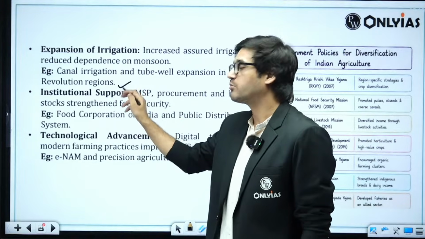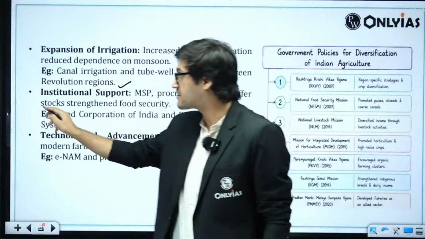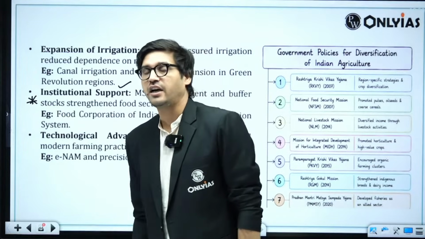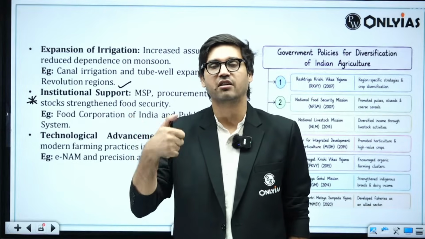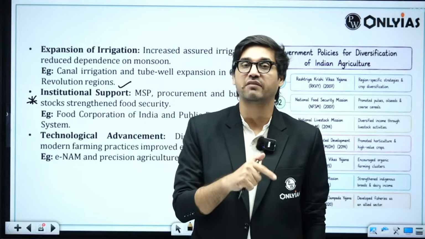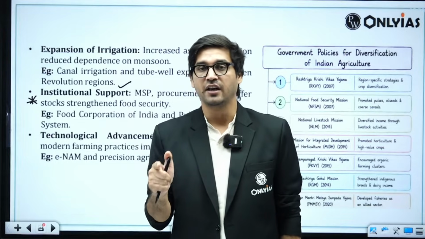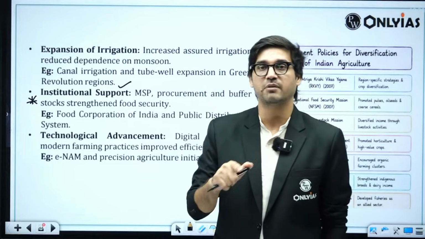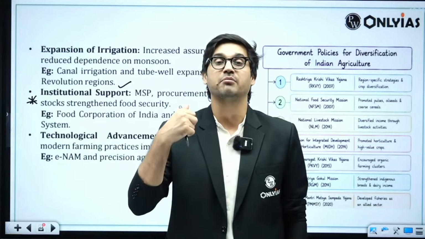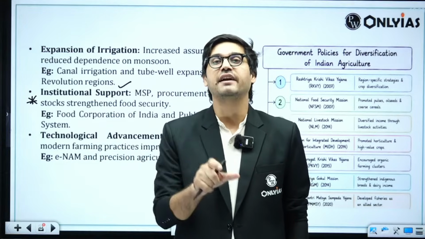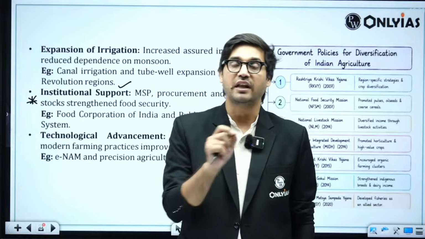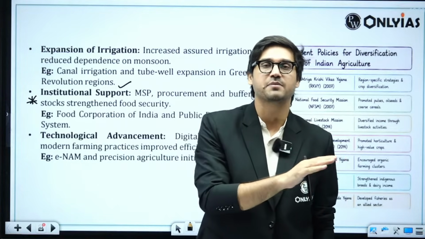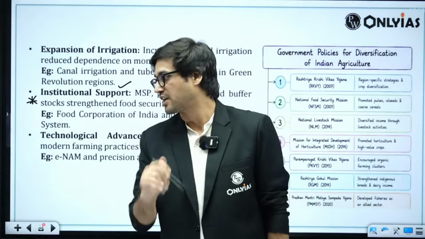Then we can also talk about institutional support. And please remember, this is a very, very important point. Institutional support in the form of two things. One is input support. The government supports farmers at the input level by providing farm subsidies. The government also supports the farmers at the output level by providing them price support as well as regulating agricultural markets, both of which are absolutely necessary to transform India from a barely subsistence economy to a food surplus nation.